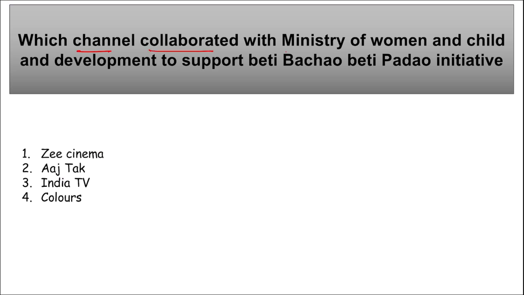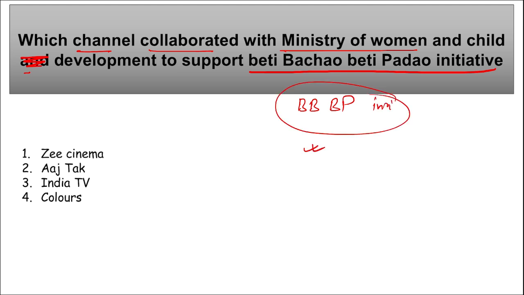Next, which channel collaborated with the Ministry of Women and Child Development to support the Beti Bachao Beti Padhao initiative? Correct. In order to support this initiative, which channel has collaborated with the Ministry of Women and Child Development? Which is it? It is Colors. Correct. India's leading Hindi general entertainment channel and Viacom Media Private Limited's flagship channel, that is Colors. They have partnered with the Ministry of Women and Child Development to support the Beti Bachao Beti Padhao initiative and to raise awareness about the social evil of girl-child abandonment.